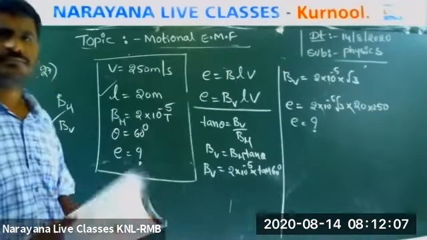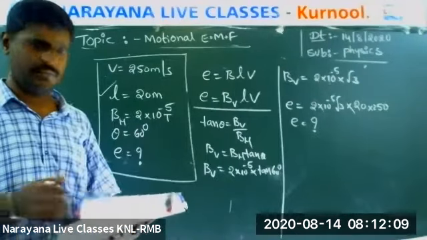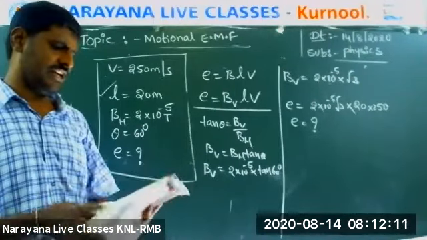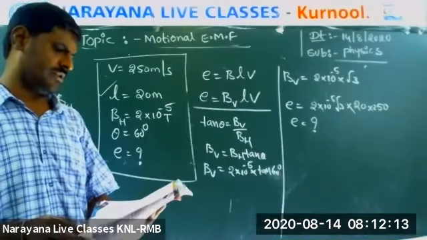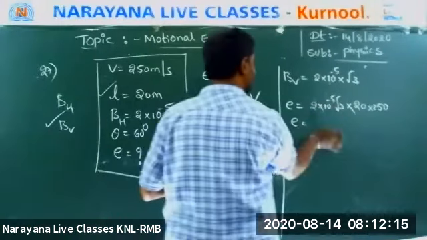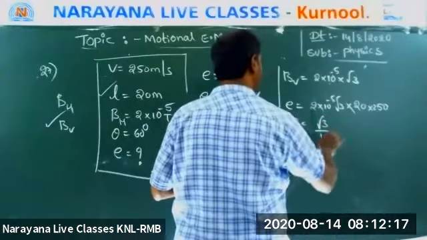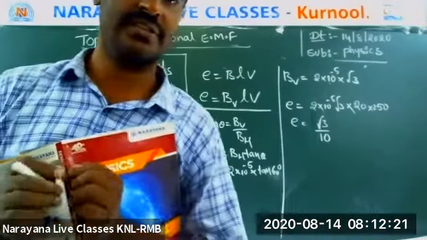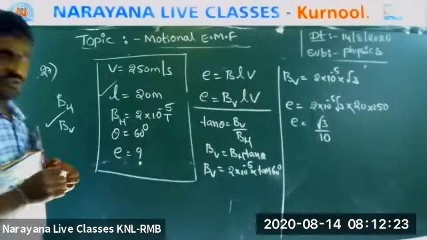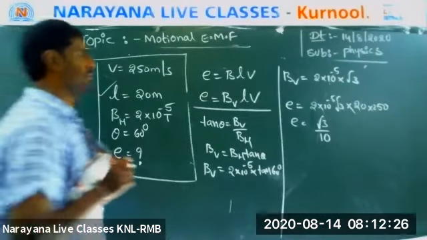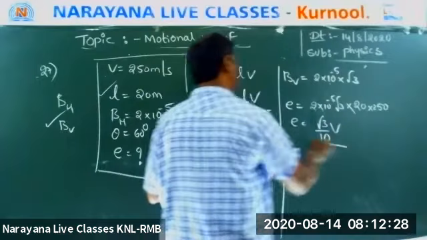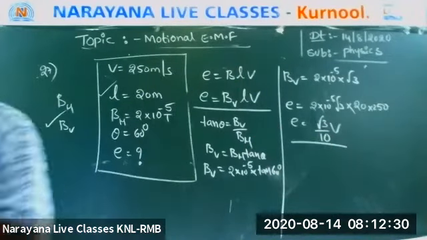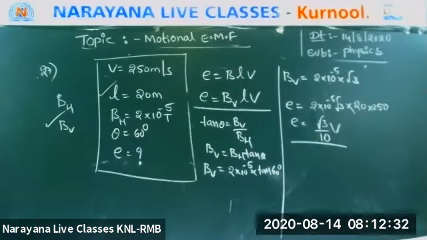What is the answer? Did the answer come? The answer is root 3 by 10. Very good, Shrestha. So root 3 by 10 volts. That is your answer.